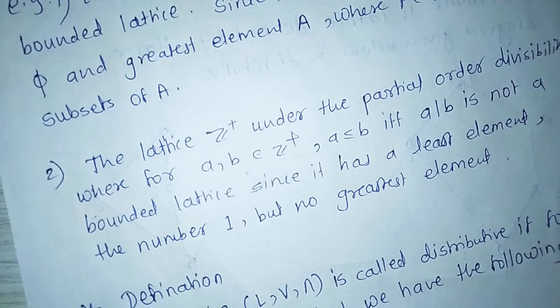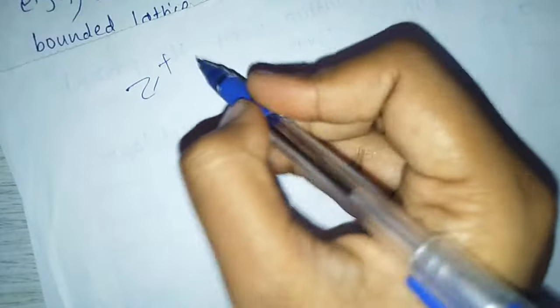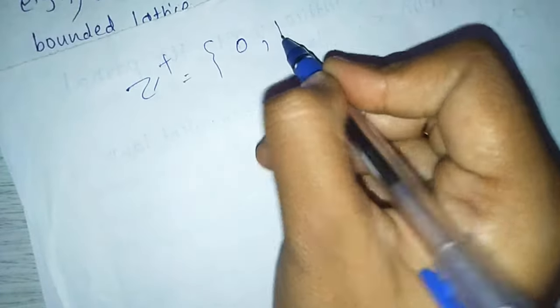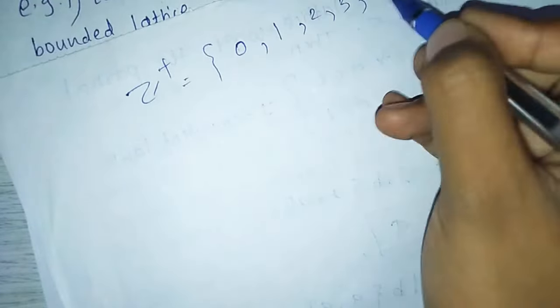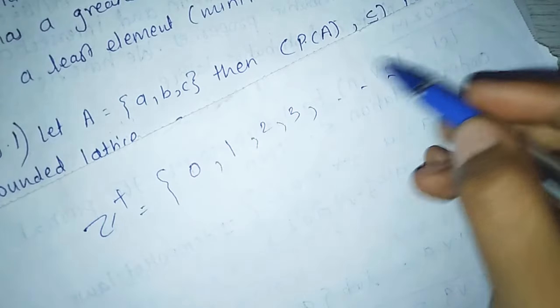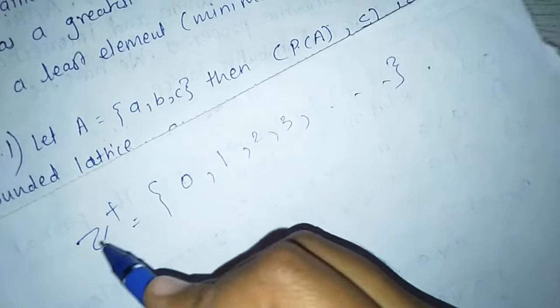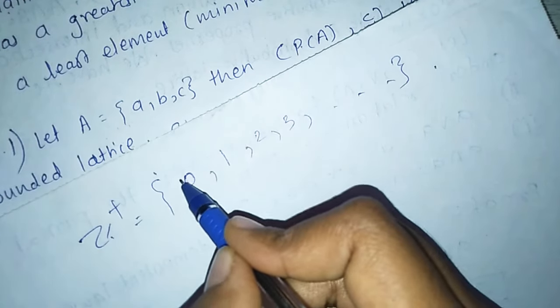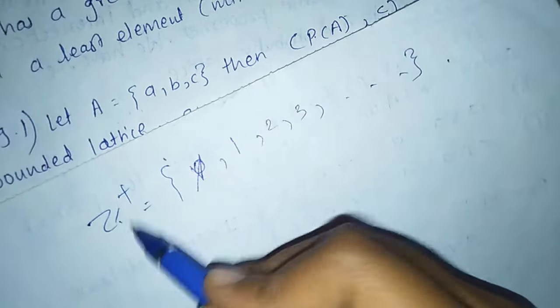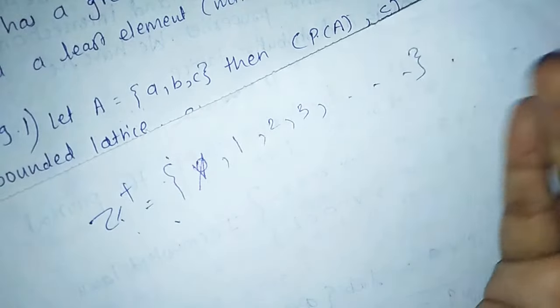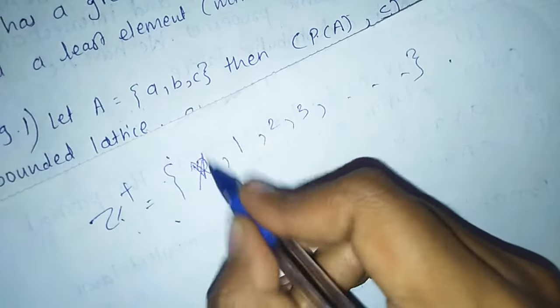Z plus is the set of positive integers. 0 does not have a sign, so Z plus equals 1, 2, 3 and so on.